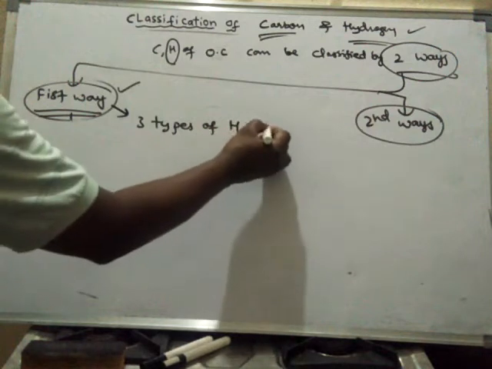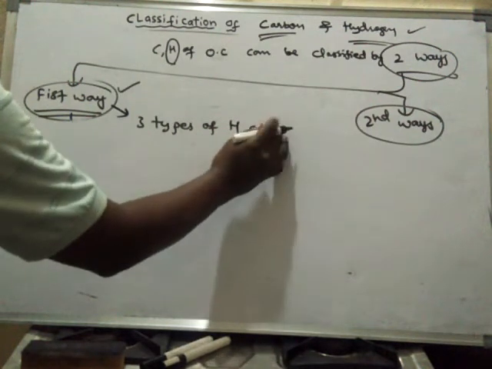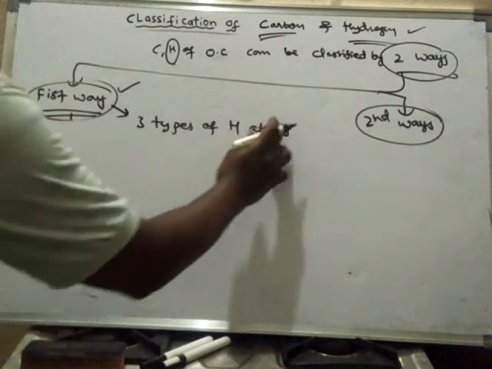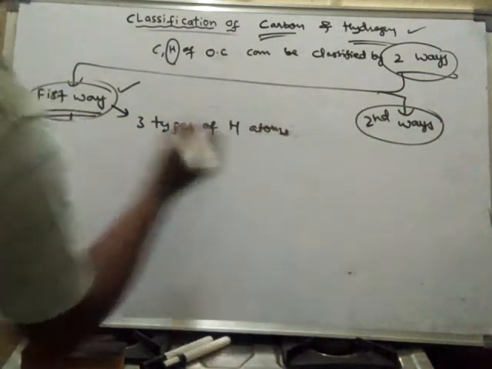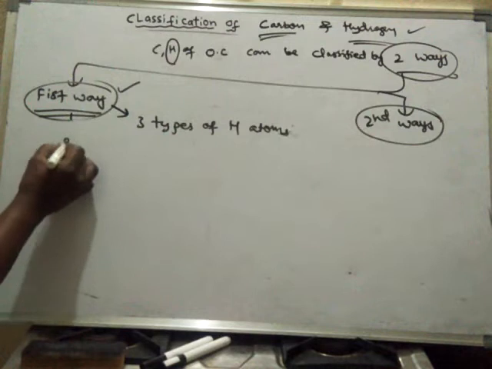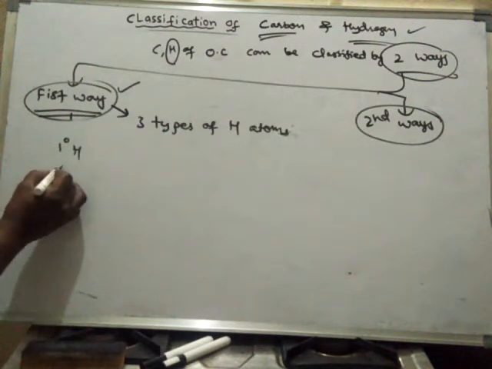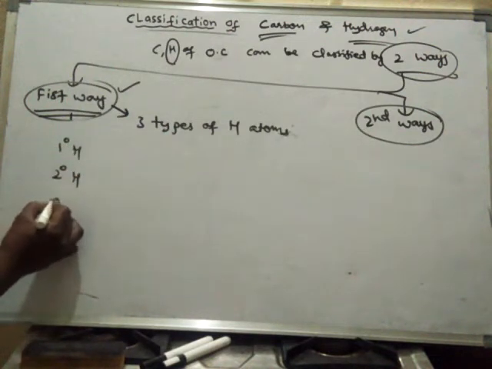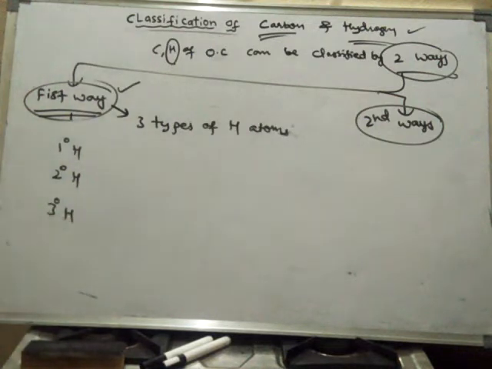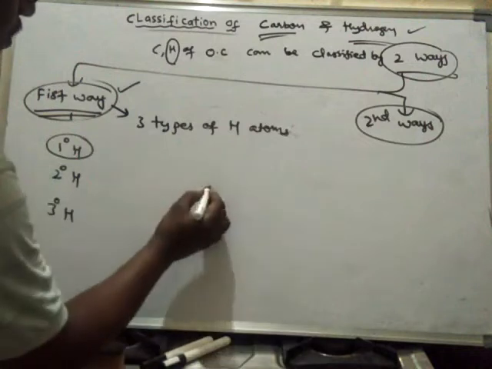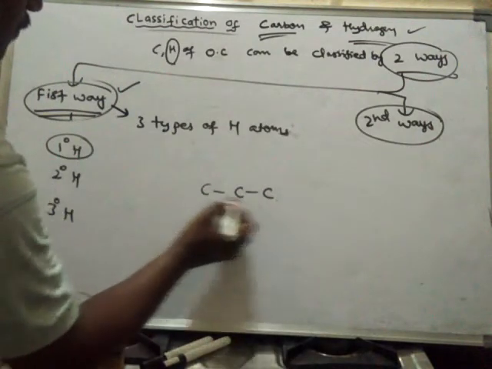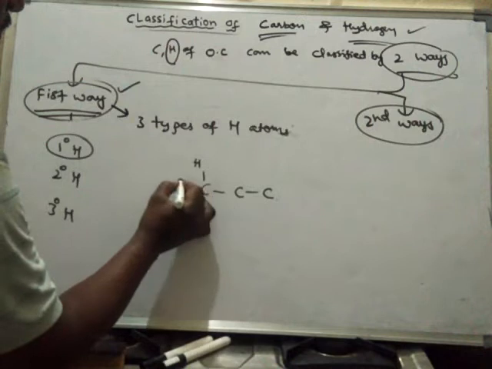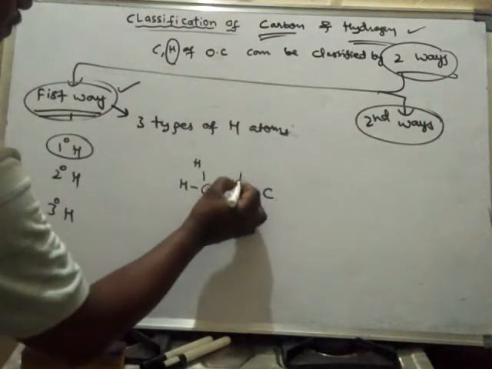Three types of hydrogen atoms are possible: primary hydrogen, secondary hydrogen, tertiary hydrogen. What is primary hydrogen? Suppose the compound is like this.